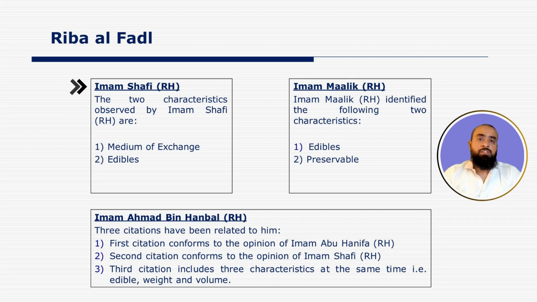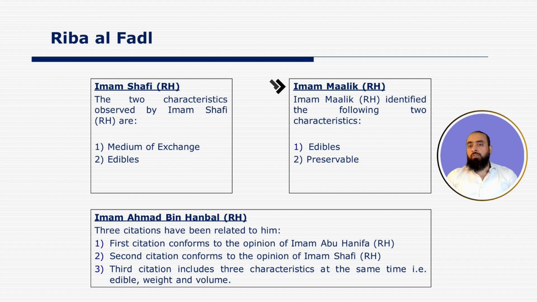So if you look at the 6 commodities mentioned in the ahadith, the commodities are either medium of exchange, for example, gold and silver, or the commodities are things which are edible, like wheat, salt, barley, and dates. So as per the Shafi'i opinion, if these two common characteristics are present in any commodity, the rules of Riba Al Fadl shall also apply to those commodities.